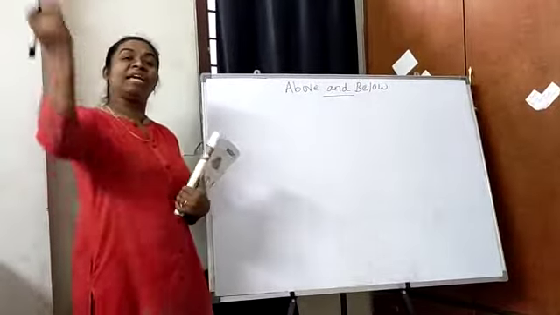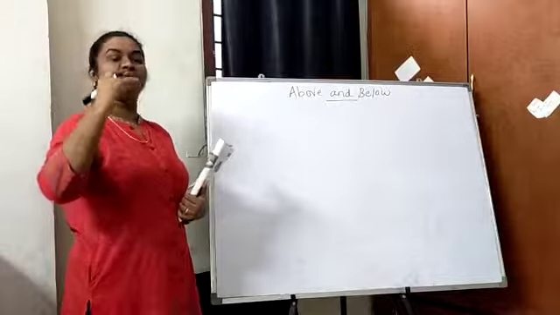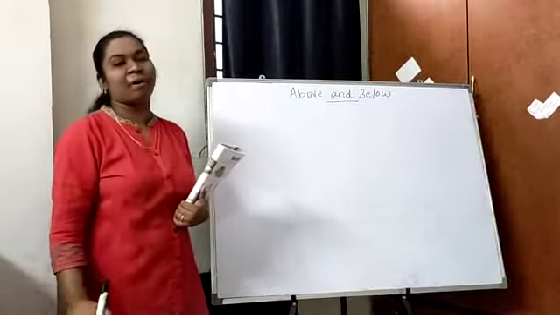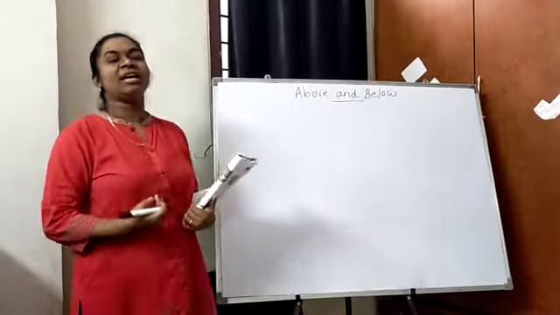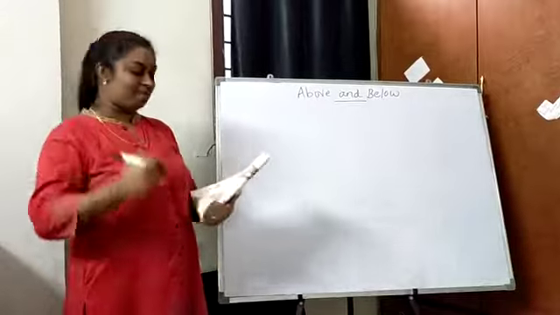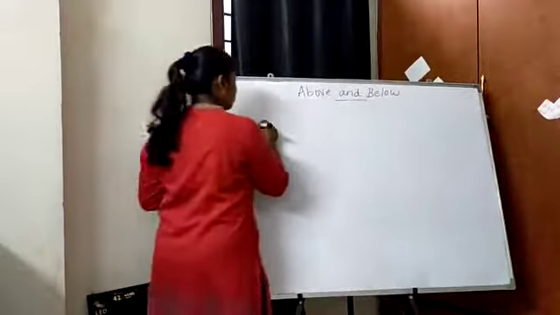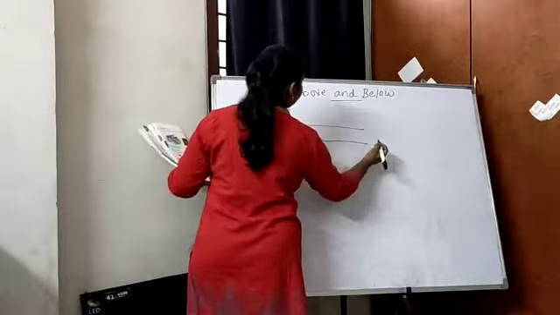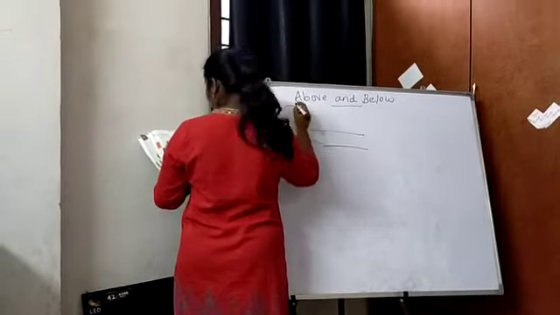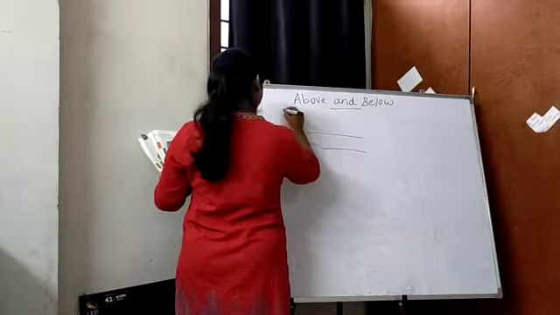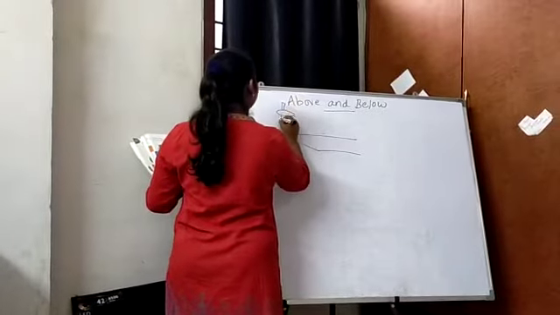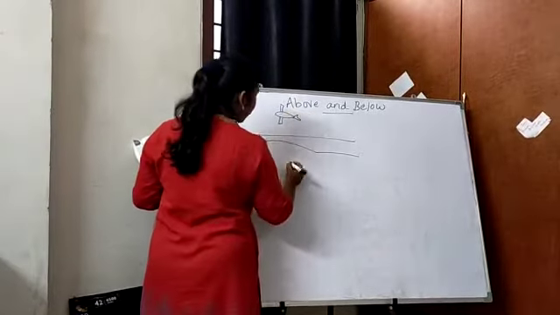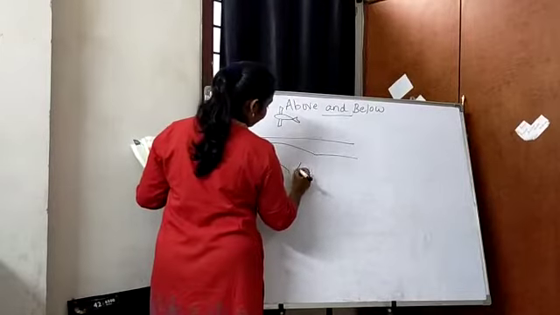Above ante paina, ante oka object ki tagalakunda danikante paina undedi above, danikante kinda undedi below. Okay, above and below. Ikkada chudandi, there is a bridge. This is a bridge, right? Ee bridge paina aeroplane undi, right? Okay, kinda boat undi.